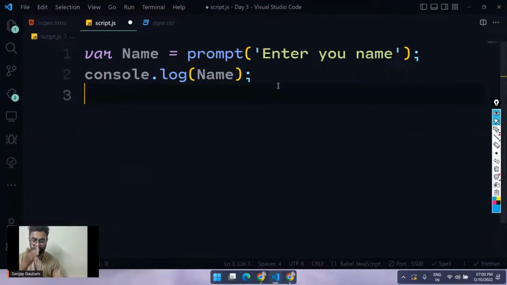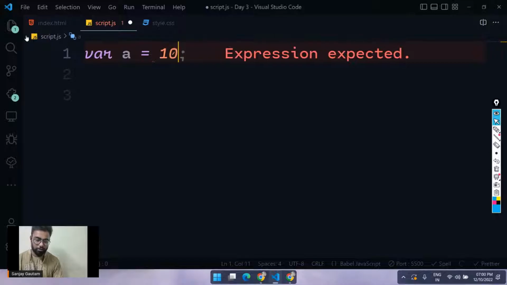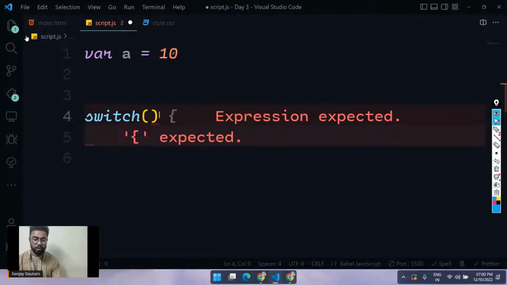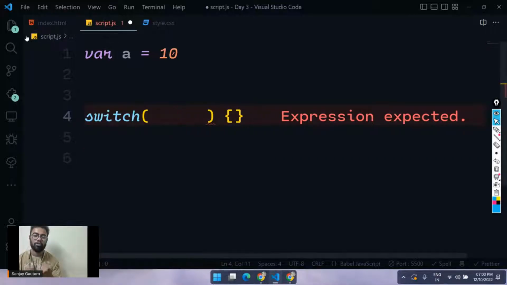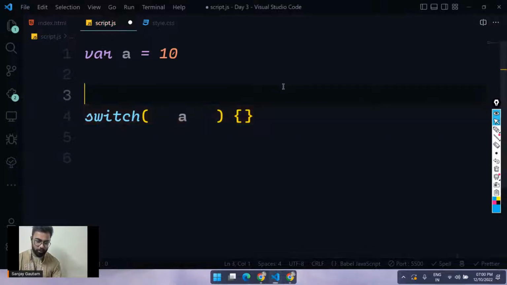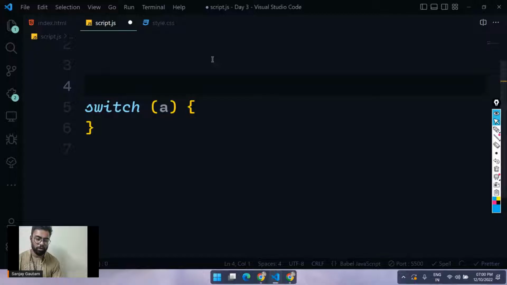And for the switches here, let's take a case. I'm going to create a variable called a again, let's say set to 10 here, and just type switch. Inside the switch, you have to pass the variable for which you are going to check the condition. I'm going to check the condition for this a, so just pass this a here. Right now we don't know the value of a.